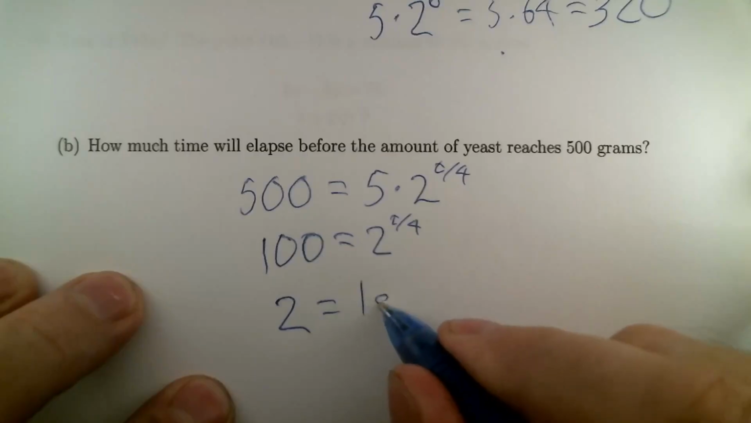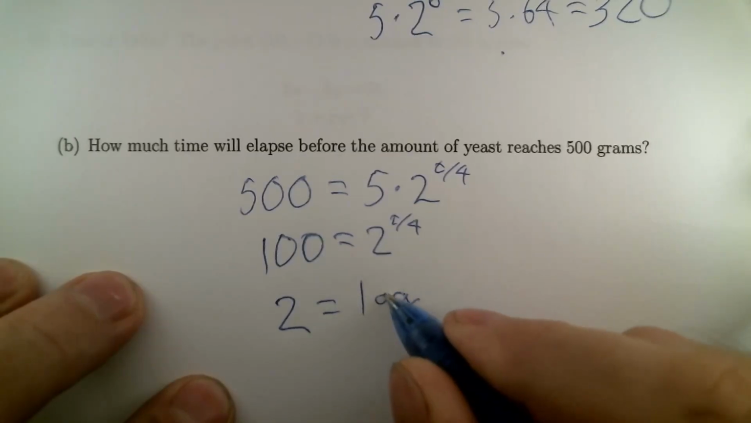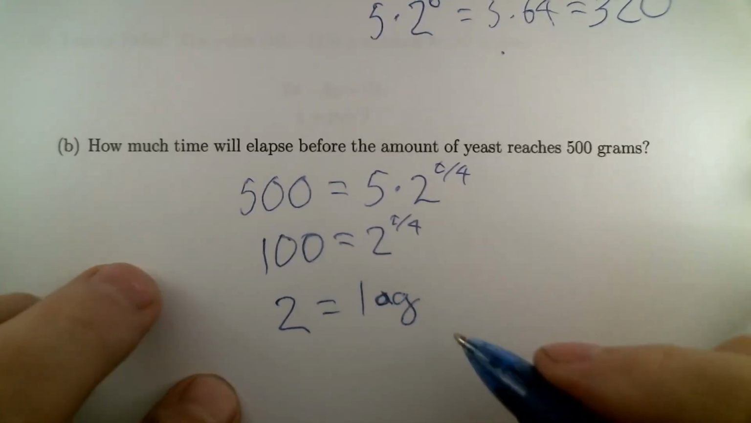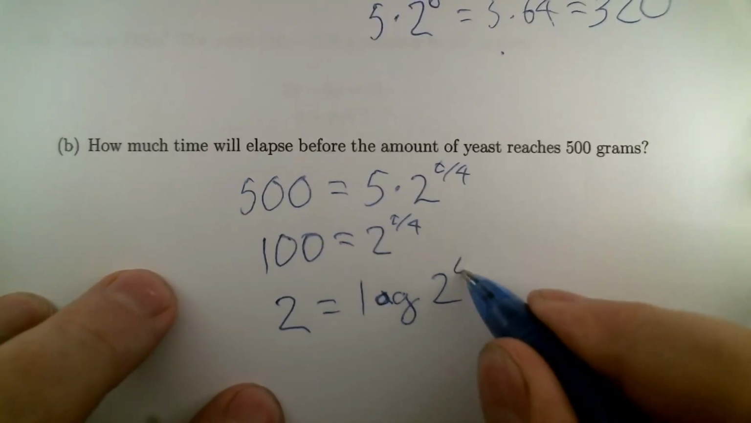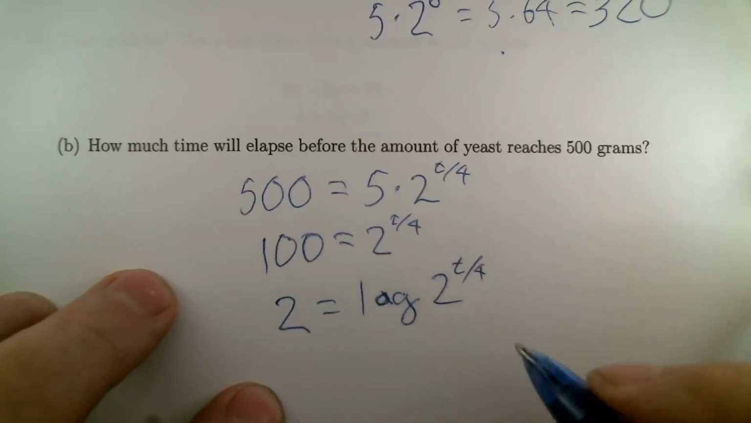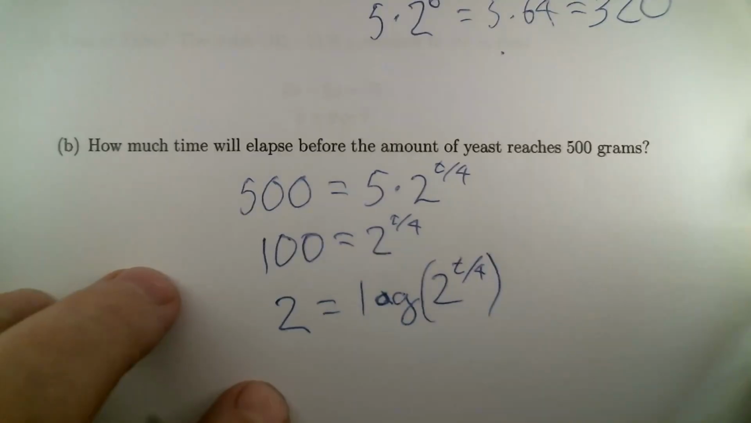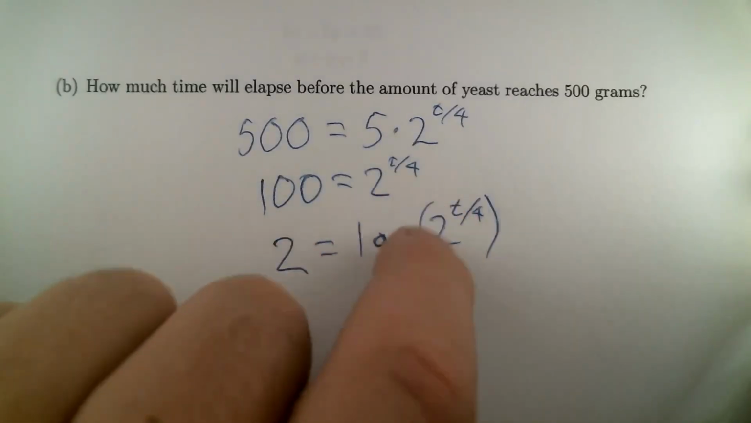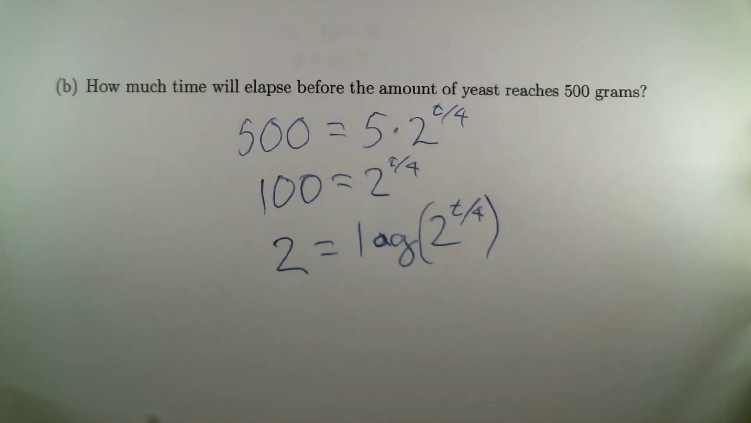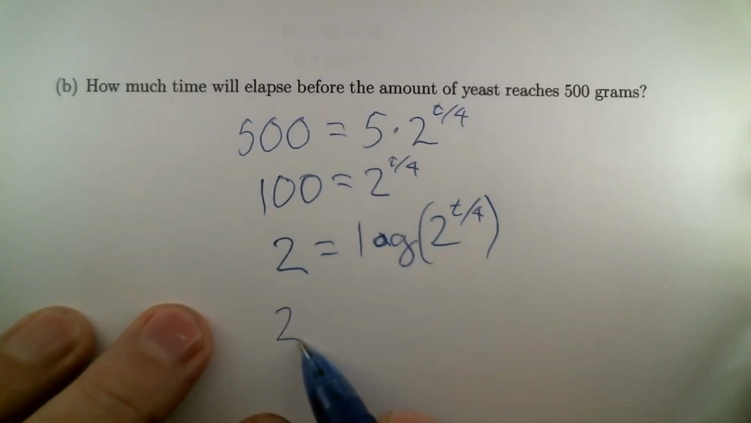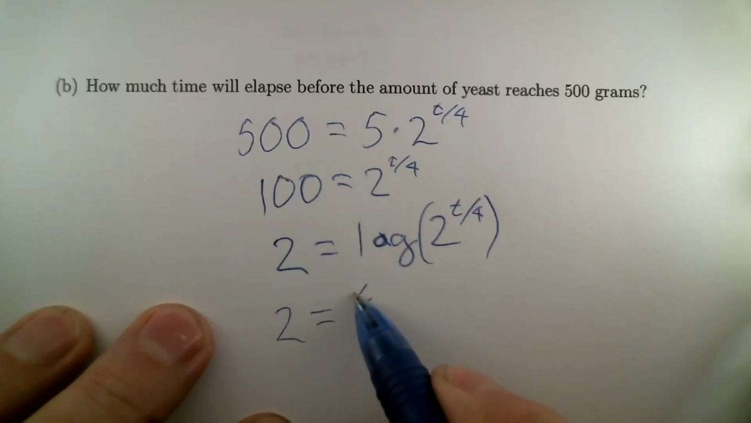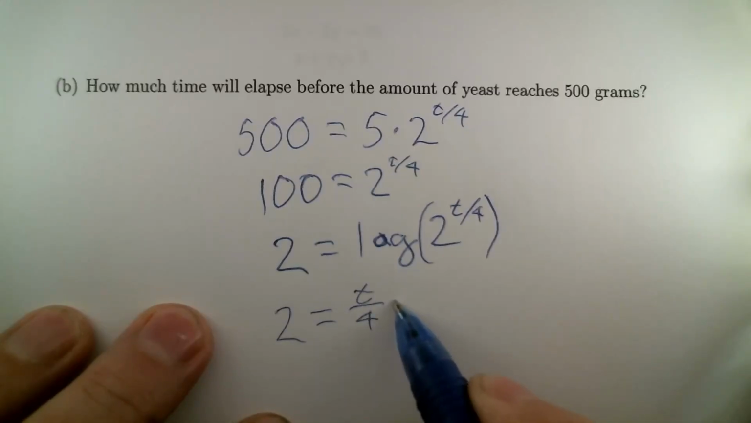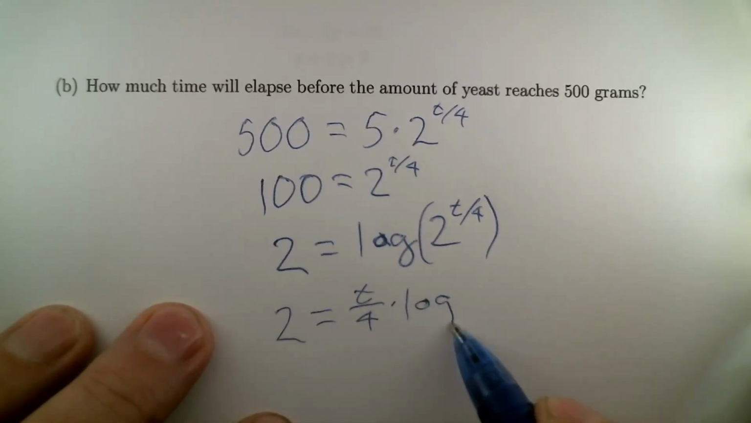Let's just write down what the log of the log of 2 to the t over 4 is. So I just want that to look like I've applied the log to both sides. But there is a rule with logarithms that when you have a power inside the logarithm, you can pull it out and it becomes a multiplication factor. So this is 2 equals t over 4 times log of 2.